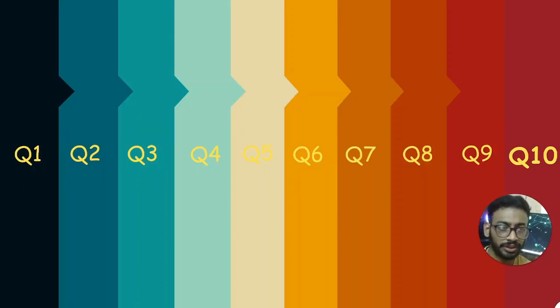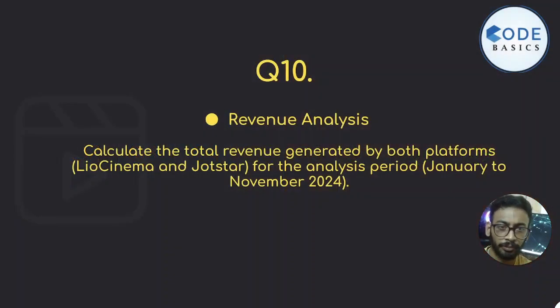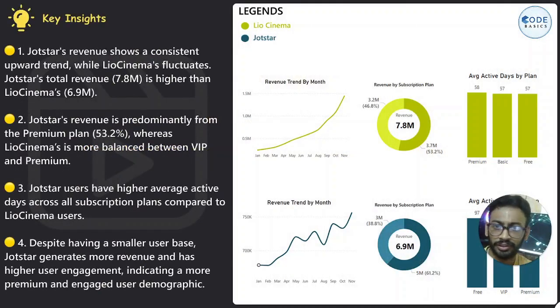So let's see the next question. This is the final question of the primary analysis. Question number 10 is all about revenue analysis. Calculate the total revenue generated by both platforms. So Jotstar's revenue shows a consistent upward trend, sorry, this is LioCinema's revenue. LioCinema's revenue is constant, while Jotstar's fluctuates.